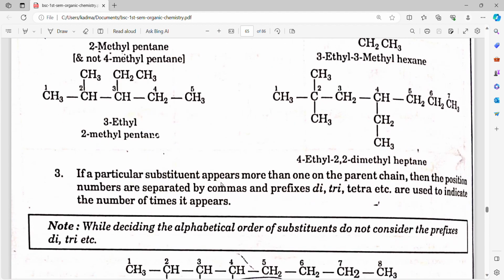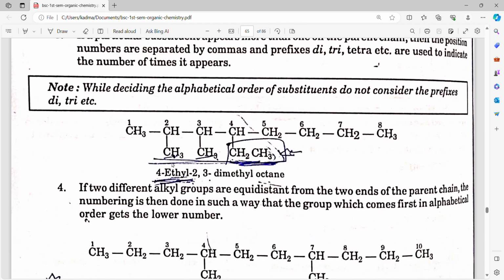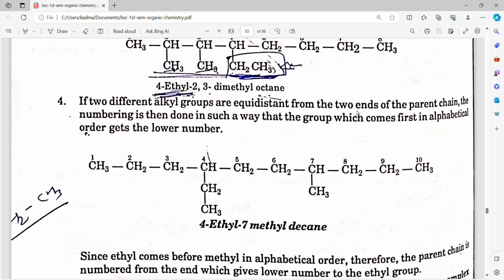If a particular substituent appears more than once on the parent chain, then the position numbers are separated by commas, and prefixes di, tri, tetra, etc. are used to indicate the number of times it appears. Note: while deciding the alphabetical order of substituents, do not consider the prefixes di, tri, etc. For example, 4-ethyl-2,3-dimethyloctane.